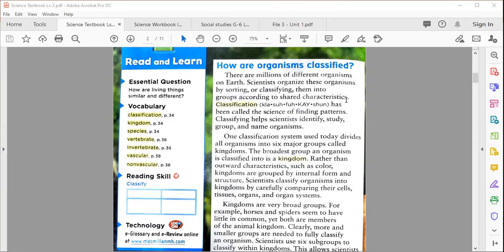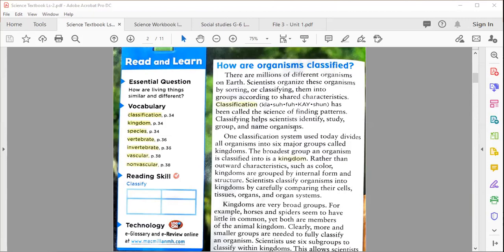Classification has been called the science of finding patterns. So what we name classification, we call the science of finding patterns. Let's see them one by one. Classifying helps scientists identify, study, group, and name organisms.